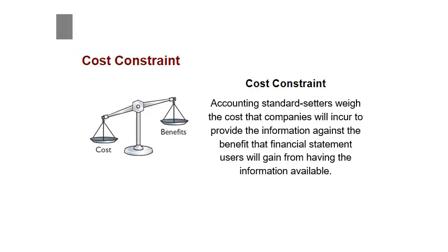So they do a cost-benefit analysis when they tell companies to include information in their financial statements. They don't really ask them. They may get comment from them, but ultimately they're going to make a decision of what needs to be included, and they only ask the companies to include information in which the benefit to the user will be more than the cost to the company to provide that information.